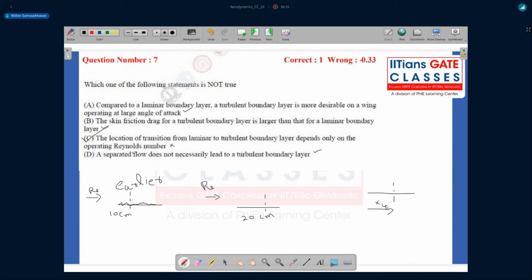Both are operating at the same Reynolds number. So it's not just the distance from the leading edge, it's also how smooth or rough your body is. That also makes a difference. Okay. Any other questions on this? Let's go ahead.